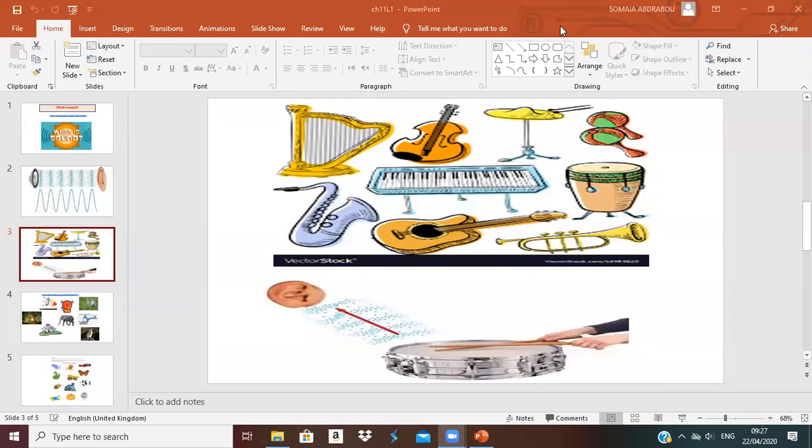So the drum vibrates, then the particles vibrate back and forth, very quickly, until it reaches your ear so you can hear the sound. So sound happens when the object vibrates back and forth very quickly.